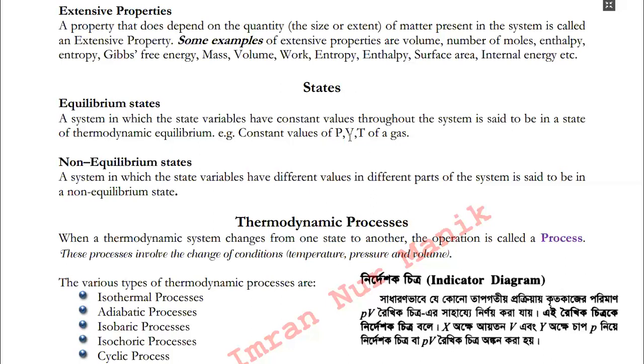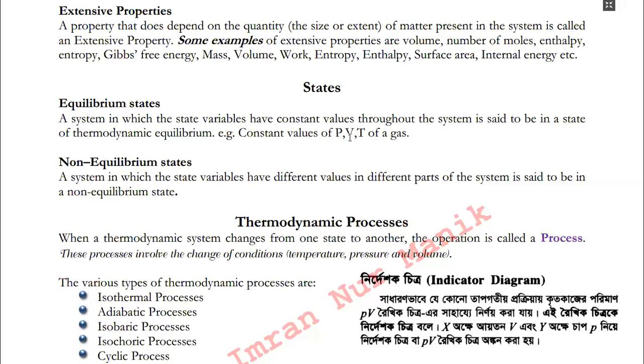And the remaining state variable, that means the V or volume, which depends on the value of P and T, will be regarded as dependent state variables.